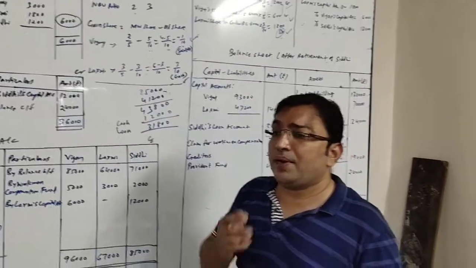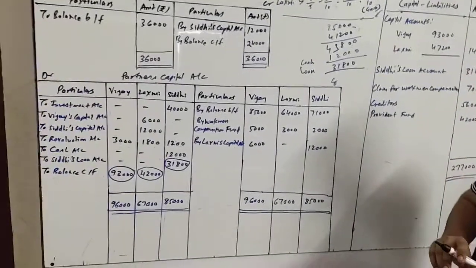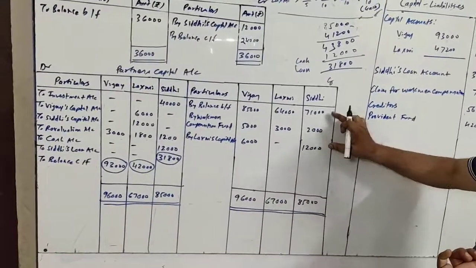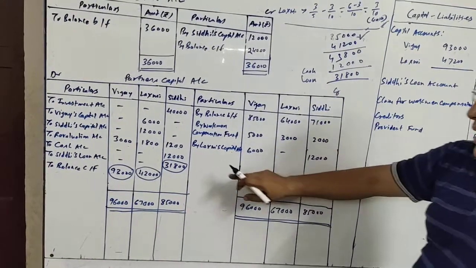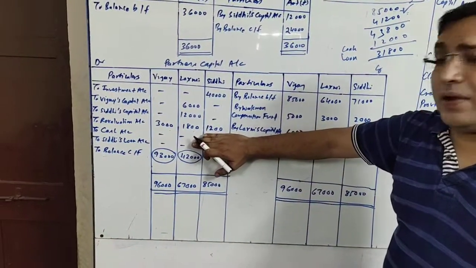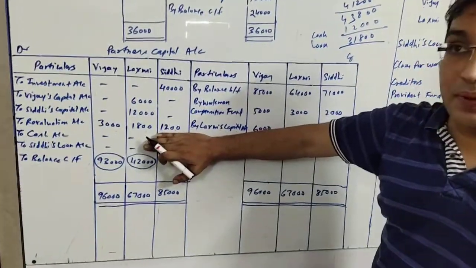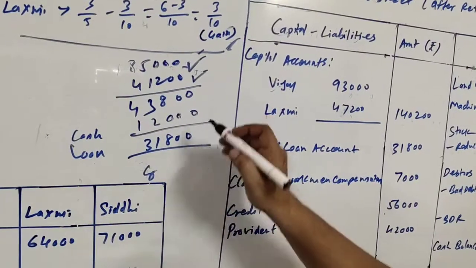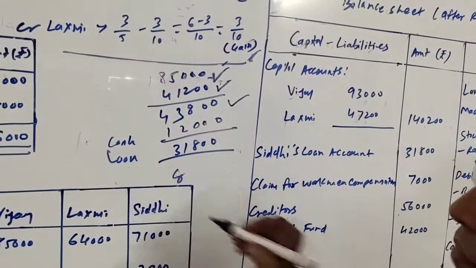Let us talk about the payment made to Siddhi. If we want to find how much amount is to be paid and how much to convert into loan, we will make the total of Siddhi's column. It's 85,000. On the debit side there are only two items, 40,000 for investment and 1,200 for loss on revaluation. So 41,200 will be deducted from 85,000. We get 43,800. Now this much is the payable amount to Siddhi.